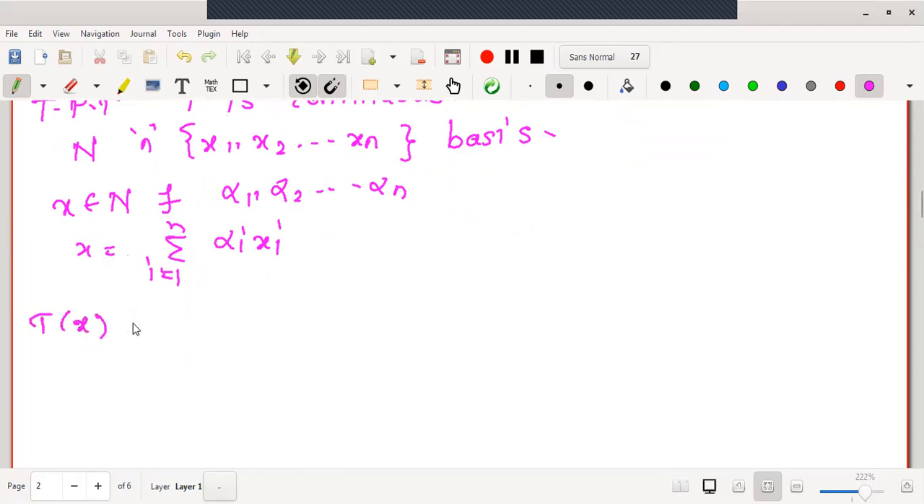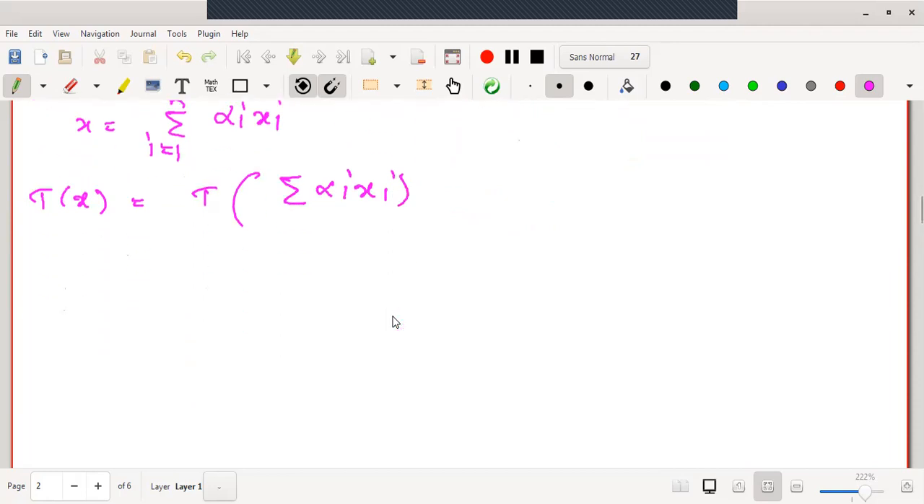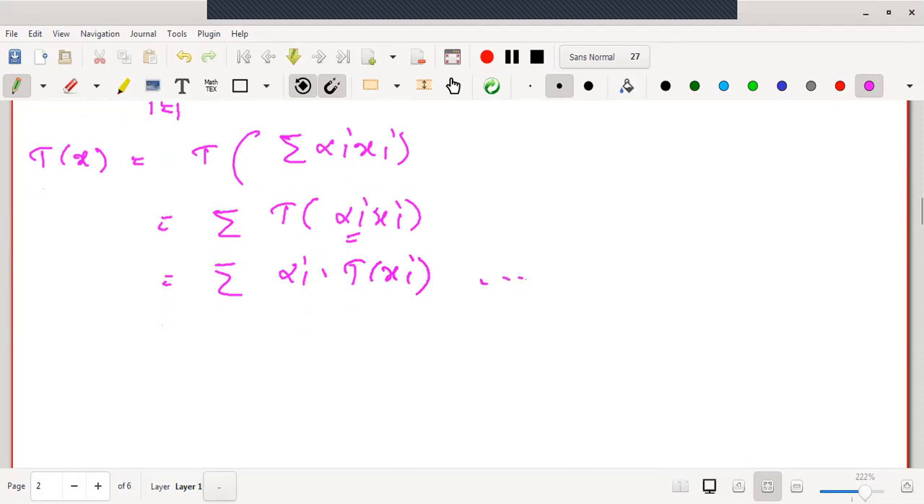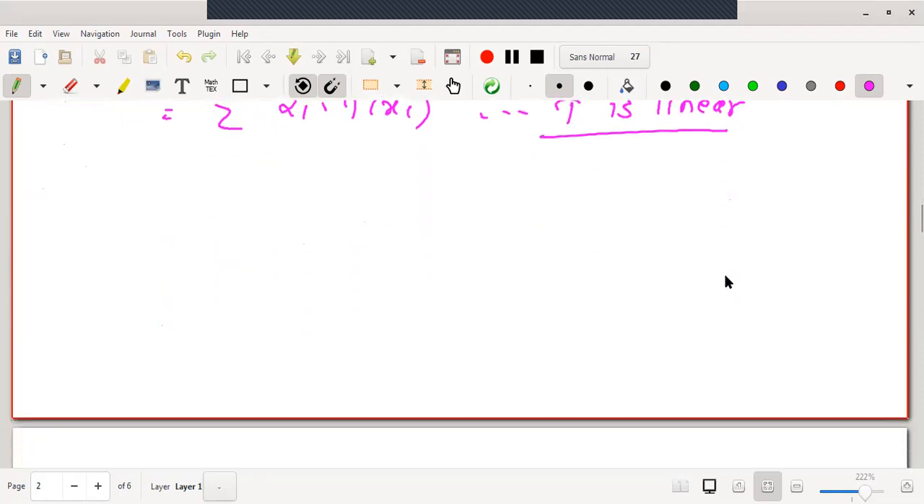Let me take T image on both the sides. This is T of summation alpha i xi. As T is linear, T image of a summation is summation of their corresponding T images. Therefore, this can be written as summation T of alpha i xi. Similarly, as T is linear, this scalar can be taken out. Therefore, this is alpha i into T of xi. The reason here is the mapping T is linear.